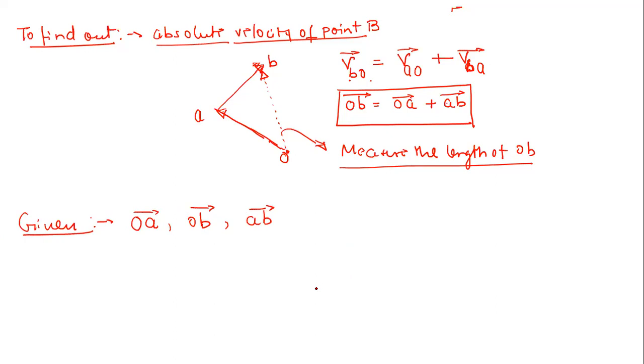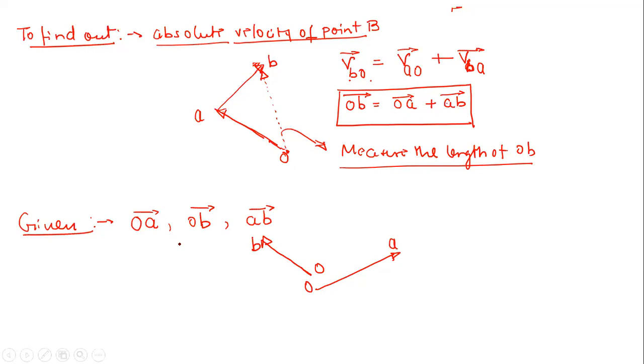So now I'm just changing the direction of this OA vector. Now this is my OA, right? So any direction I can take right now for this OA, OB, right? And now this is my, let us say, OB, right?